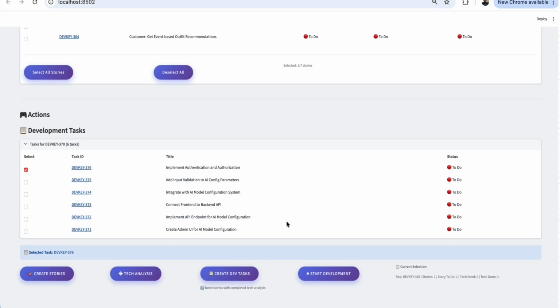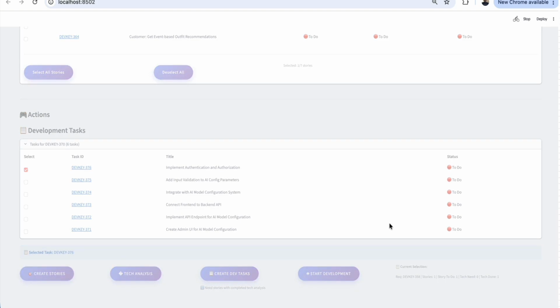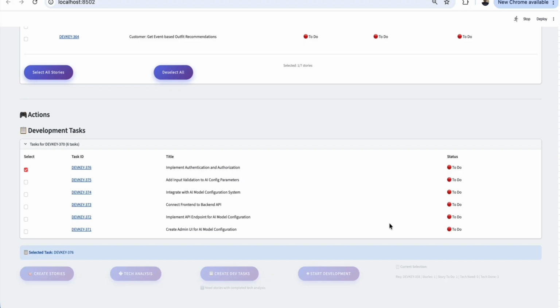So now you click start development. What will happen? The same website which I have shown you, it will start doing the development for you. But it's multiple steps, right? You will see that it will show all the steps it is going to follow during development. It's not that it'll just update the file and it's done, right? It will show that, yeah, I'm starting the development workflow for this particular task.